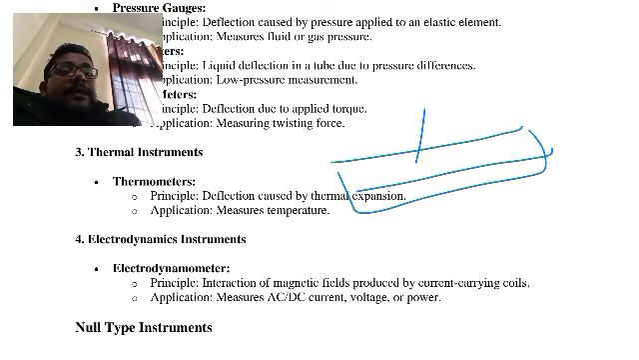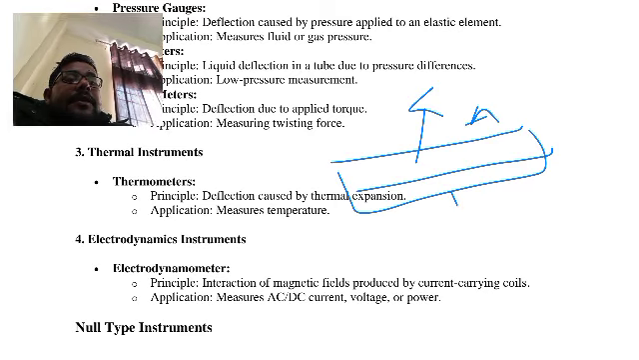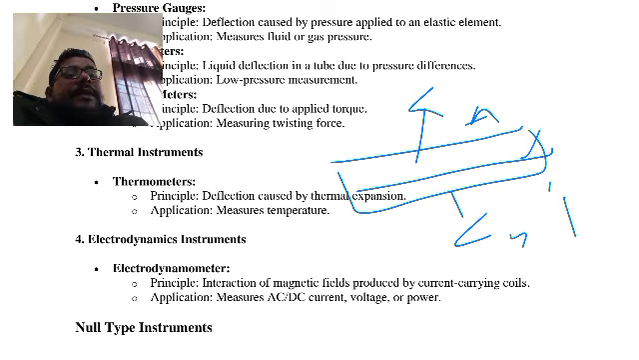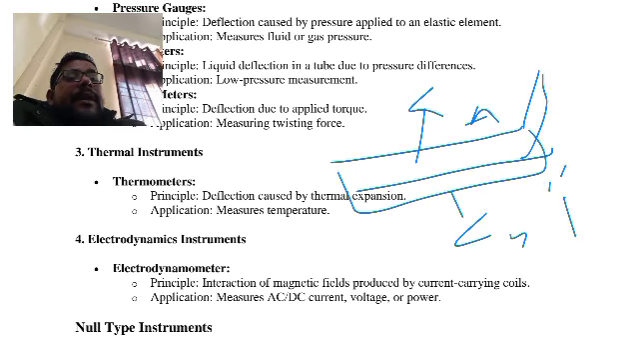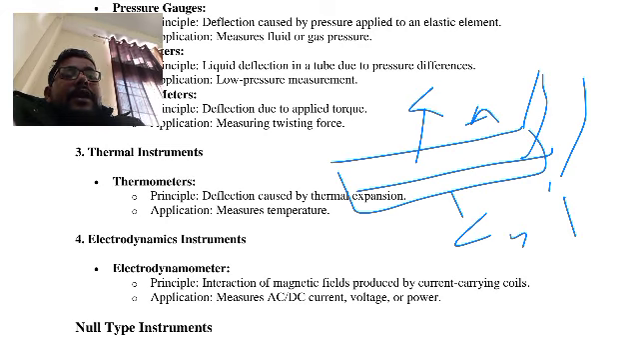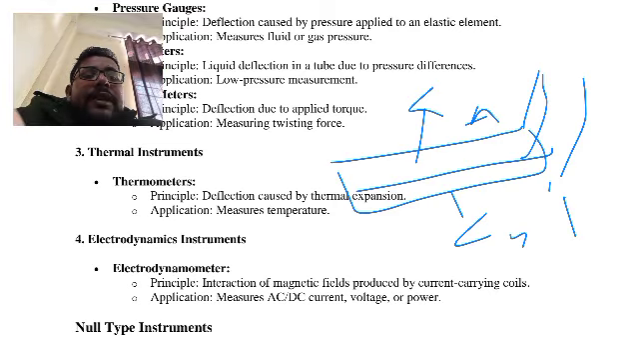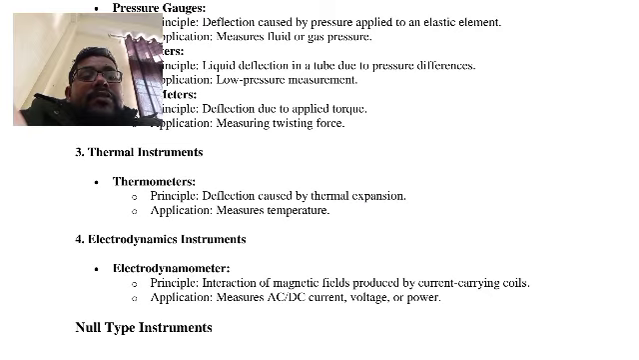One expansion coefficient is alpha, and another expansion coefficient is, suppose, beta. If we apply temperature, it starts to bend. The bending depends on the material we have used. So the deflection is directly proportional to thermal expansion, and to measure the temperature, we can use this.